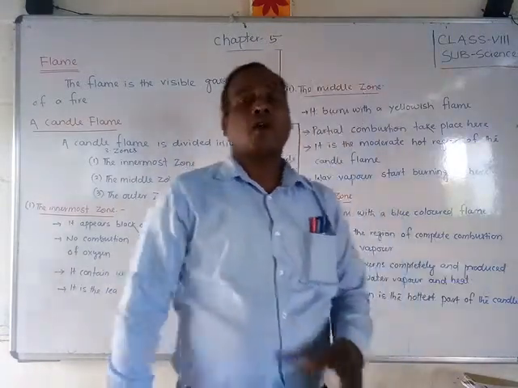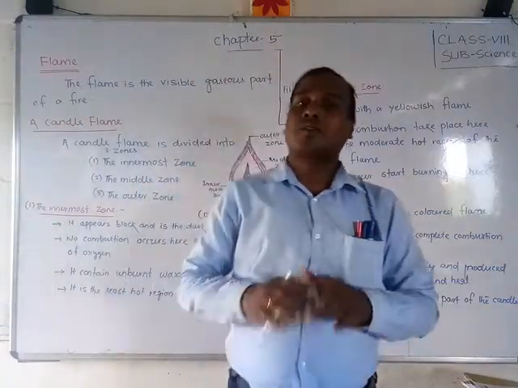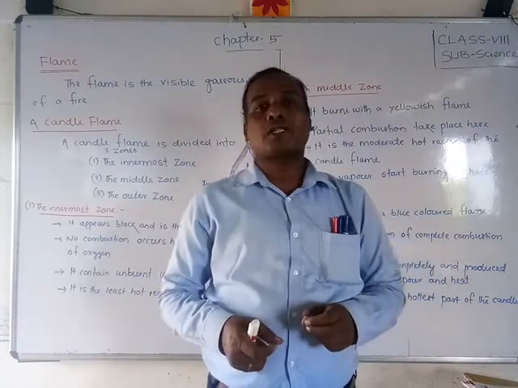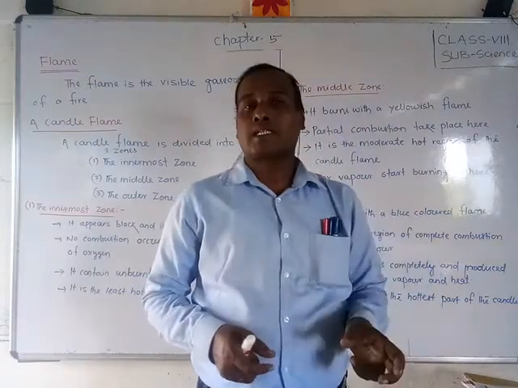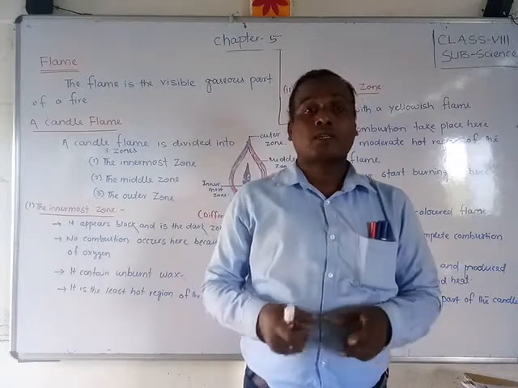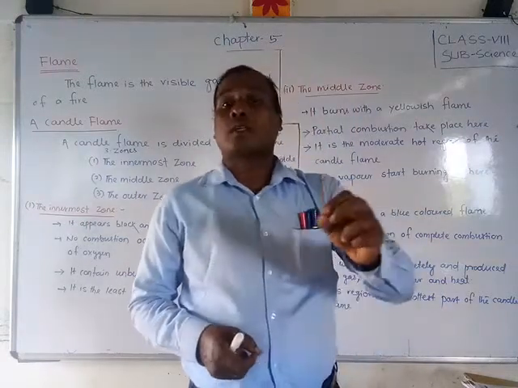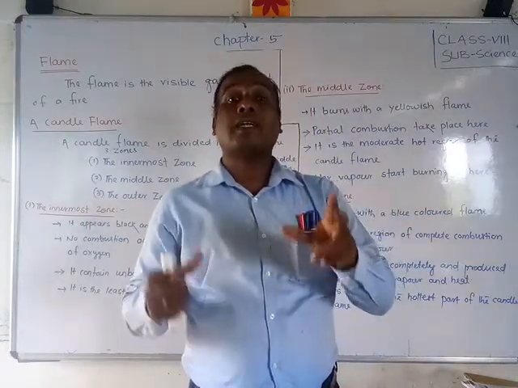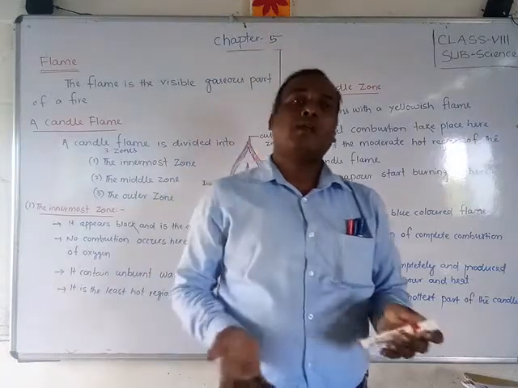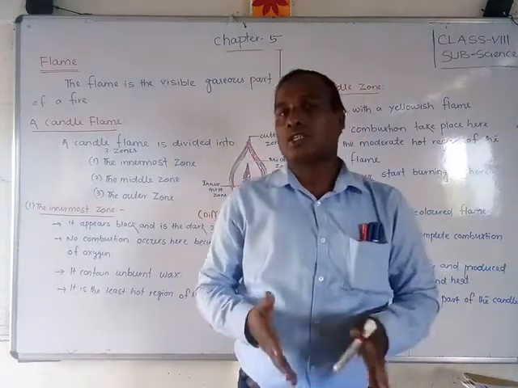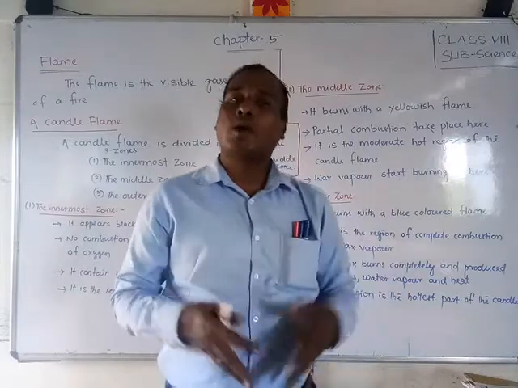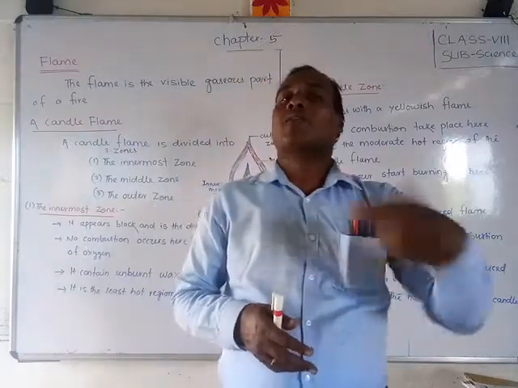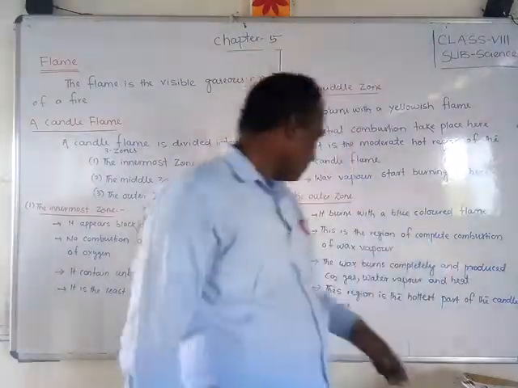In this region, all the wax will burn completely and it produces, what is that, students? Carbon dioxide gas, water vapors and heat energy. Students, any flame also gives heat energy, and whenever it burns, carbon dioxide gas is compulsorily produced.